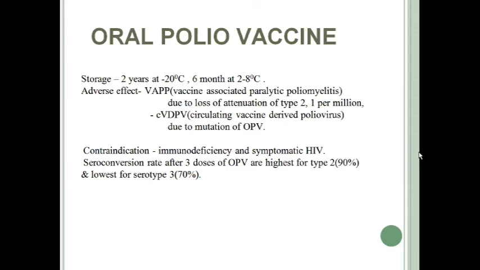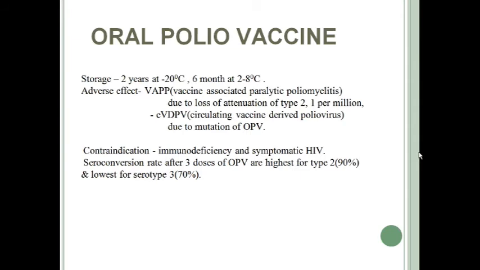OPV can be stored up to 2 years at -20 degrees Celsius and up to 6 months at 2 to 8 degrees Celsius. The adverse effects, although rare, are very serious, like VAPP, that is vaccine associated paralytic poliomyelitis, which is due to loss of attenuation of serotype 2.